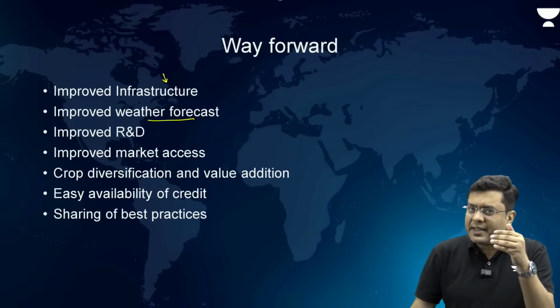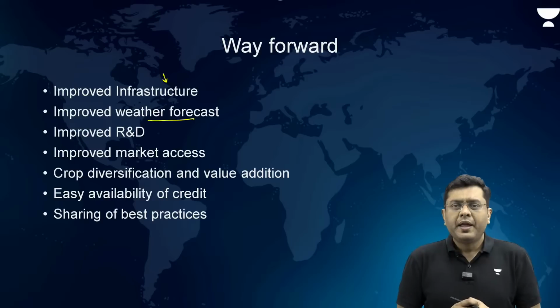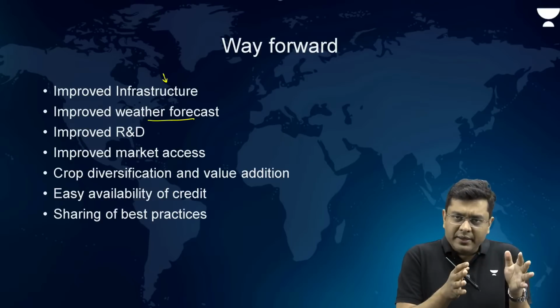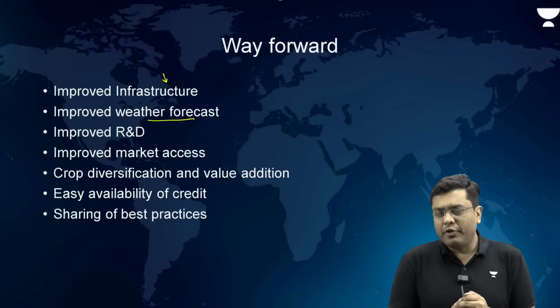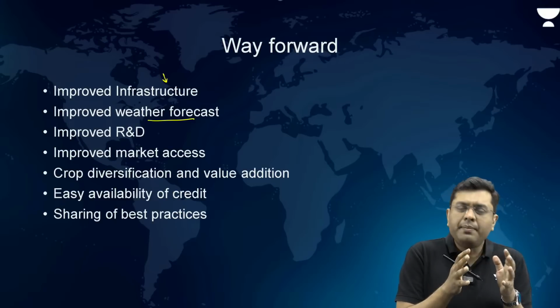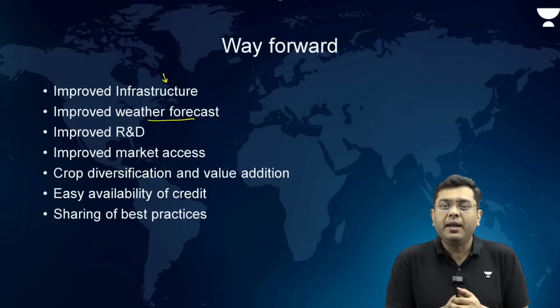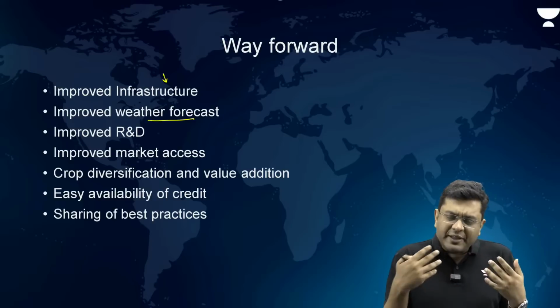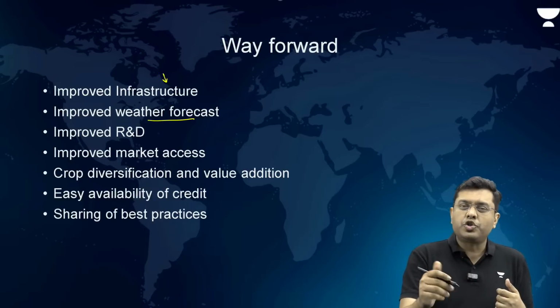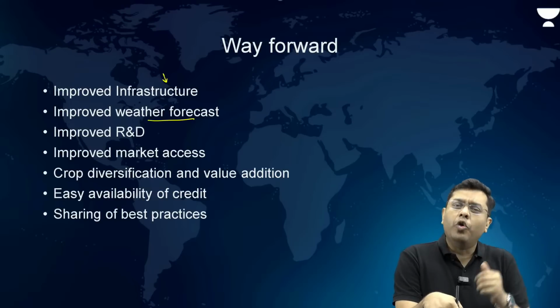For example, take the case of this year. This is a well recorded case. In the region of northern Karnataka, you had some amount of rain in late April and early May. The weather forecast they had access to told them that it was going to rain regularly from now on.